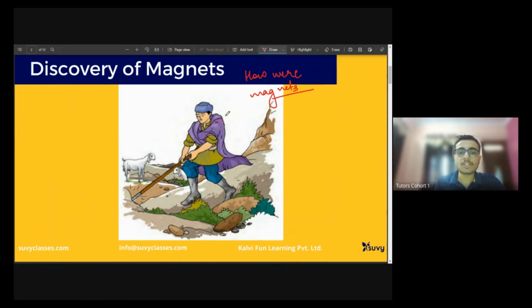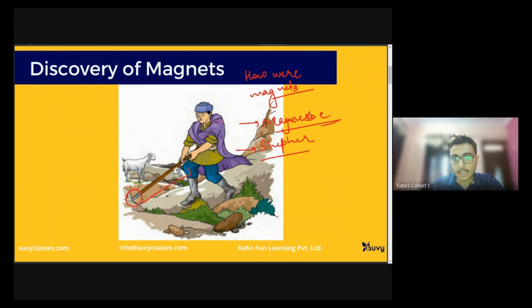There was a shepherd named Magnesia. Okay, not Magnesia, sorry, Manganese. I may be wrong with the spelling. He was a shepherd who used to take his sheep towards the mountains. One day, while he was at his work, he had a wooden stick with a metallic end, an iron end.